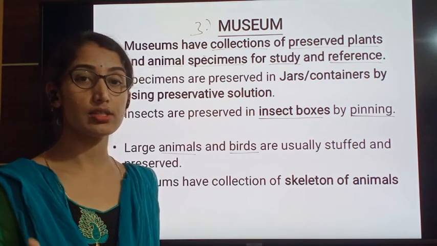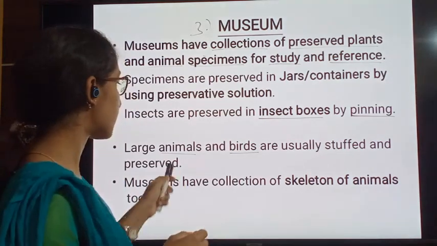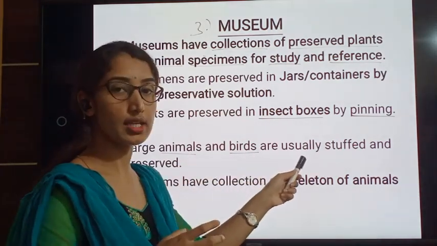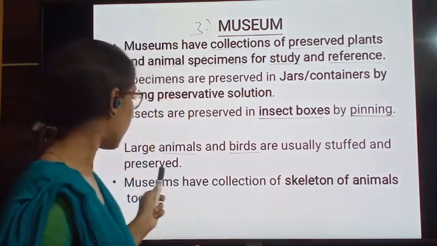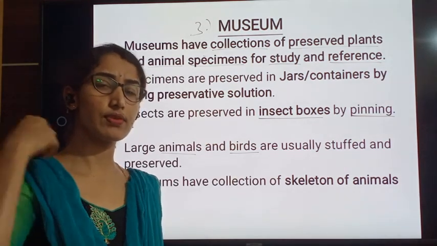Next is many of the large animals and birds, and they cannot be kept inside the containers or jars. But how the huge or the large animals are preserved? Many of the large animals and birds are usually kept in a stuffed method. They are stuffed and preserved for long years. How the stuffing is done?